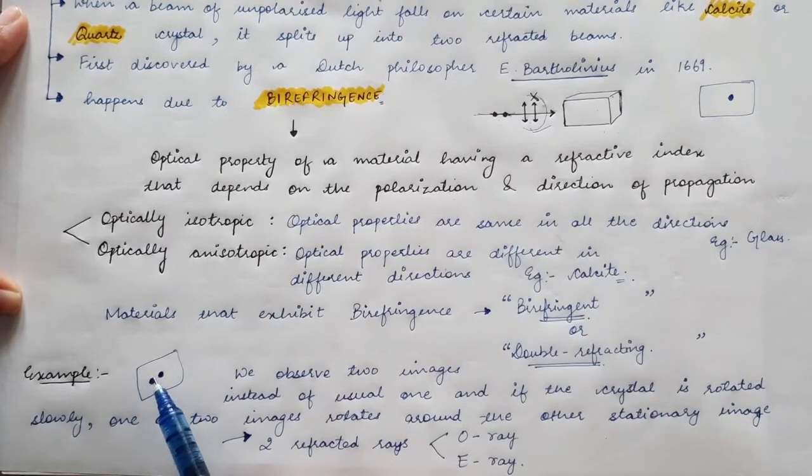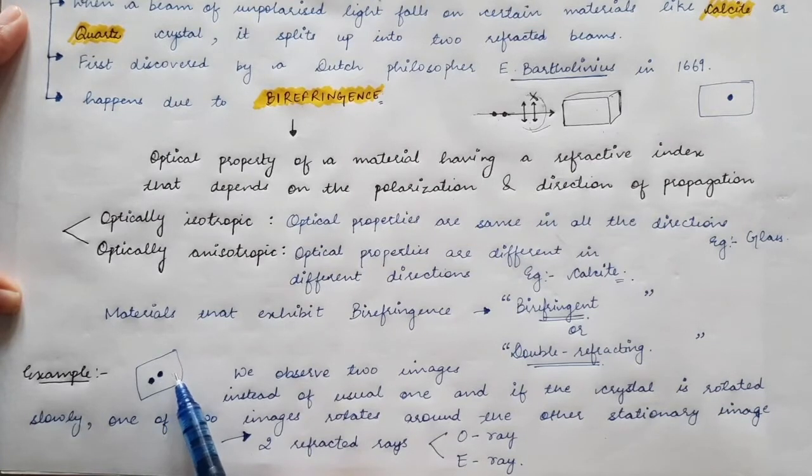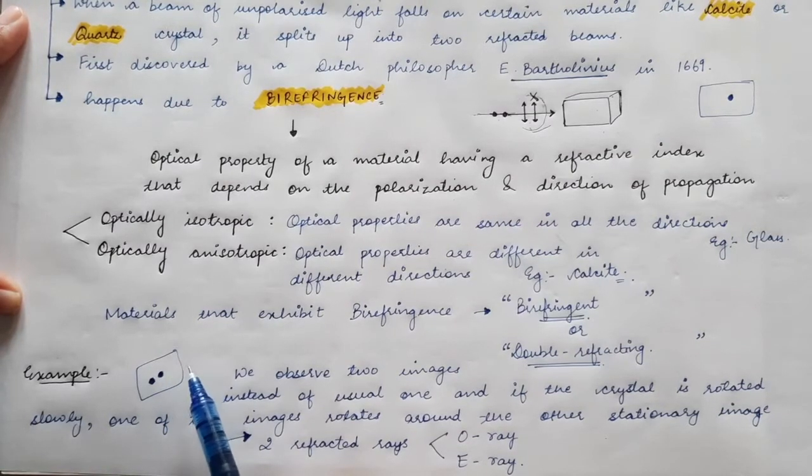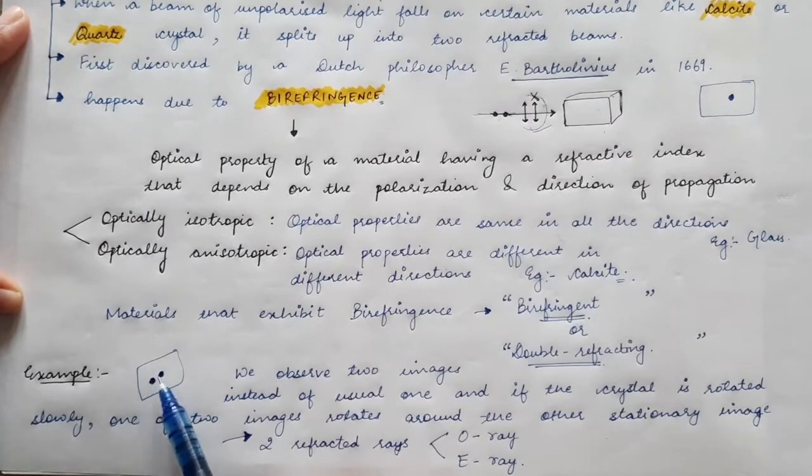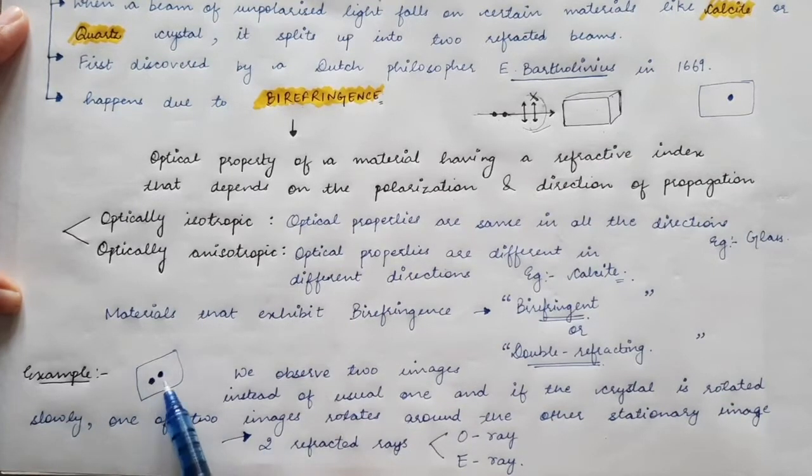Instead of one refracted beam, we get two refracted beams. These two beams reach our eye, and therefore we see two images.